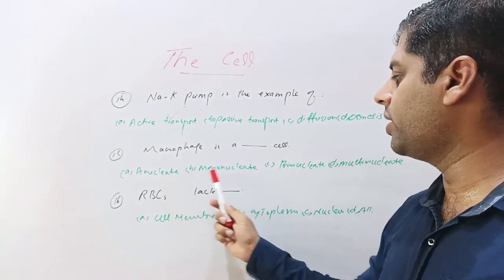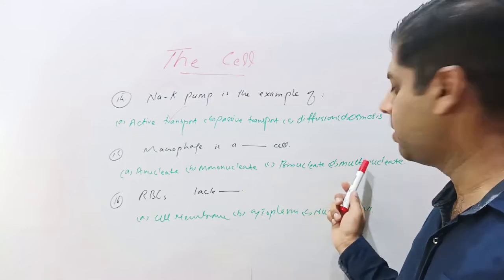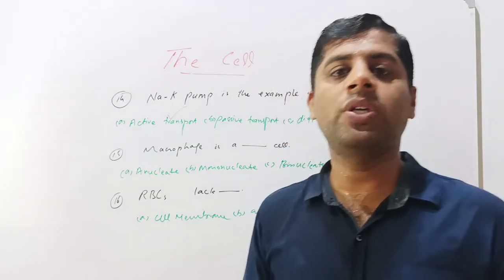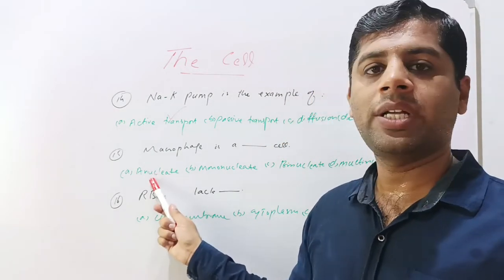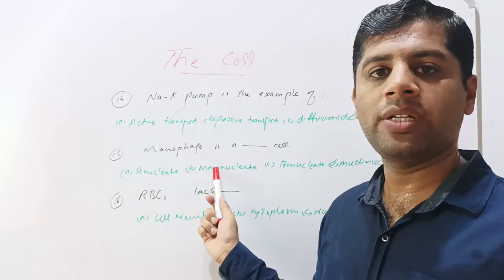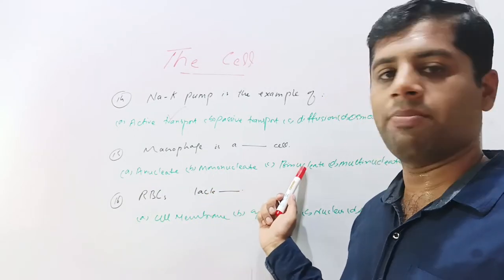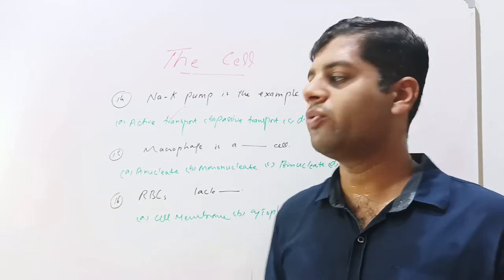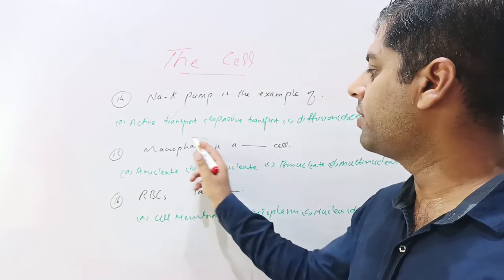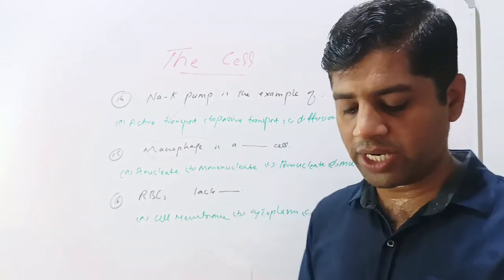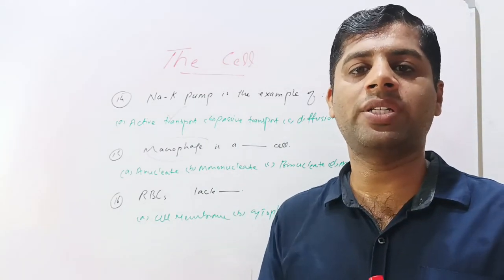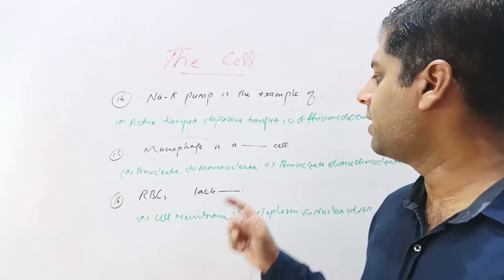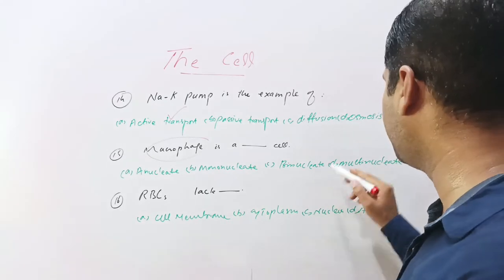Next question is, macrophage is a dash cell. Given options are anucleate, mononucleate, binucleate or multinucleate. Cells having no nucleus are called anucleate. Cells having single nucleus are called mononucleate. With two nuclei, the cell is called binucleate. And cells with multiple or many nuclei are called multinucleate cells. So macrophage is a large cell. It is made from the monocytes. When many monocytes combine together, they form a large macrophage cell for the immunity purpose. And this is a multinucleated cell. The option D is correct.